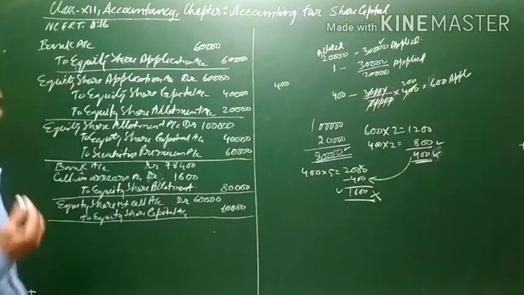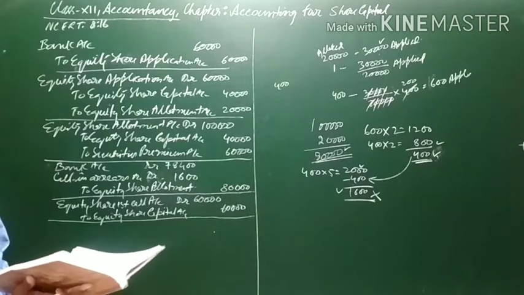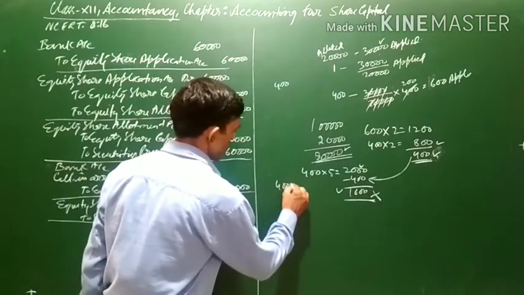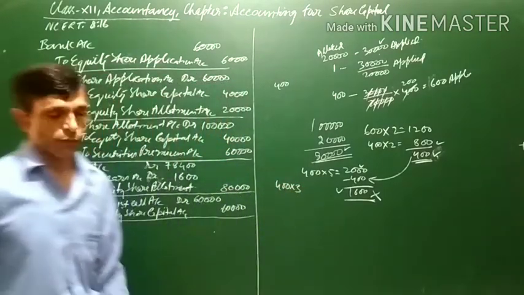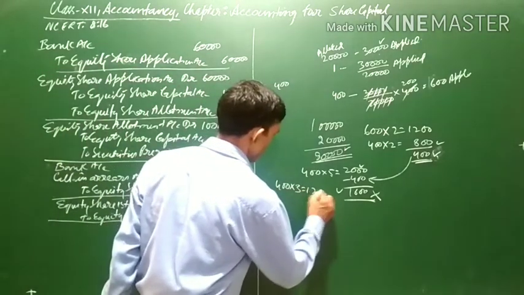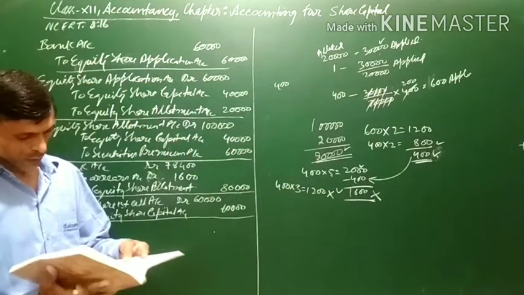Now again, the first call was not paid by Mohit. It is mentioned that Mohit did not pay the allotment money as well as the first call money. So Mohit was allotted 400 shares, and the first call money is 3 rupees per share. 400 into 3, 1200. This money Mohit has not paid at the time of first call.